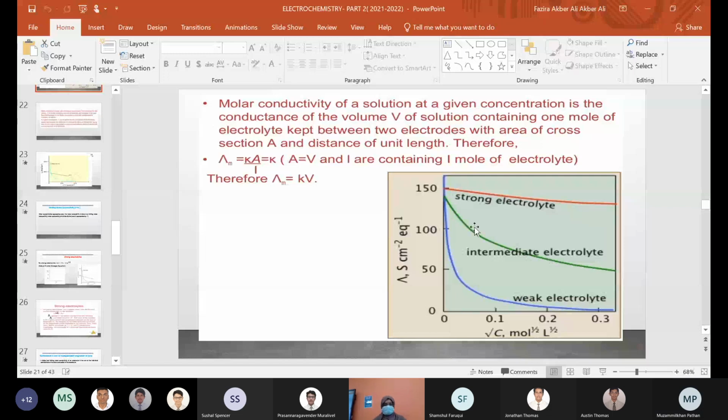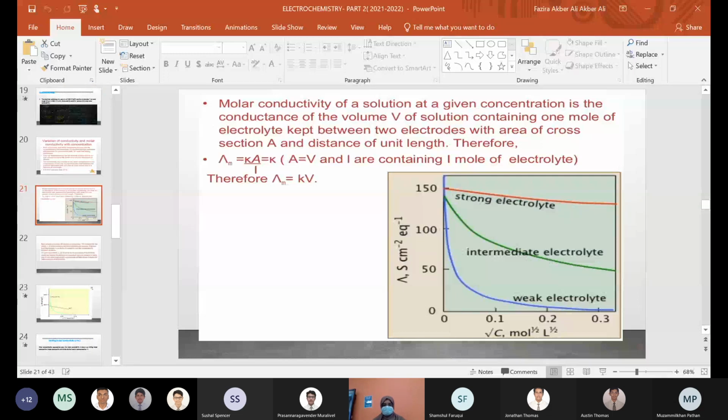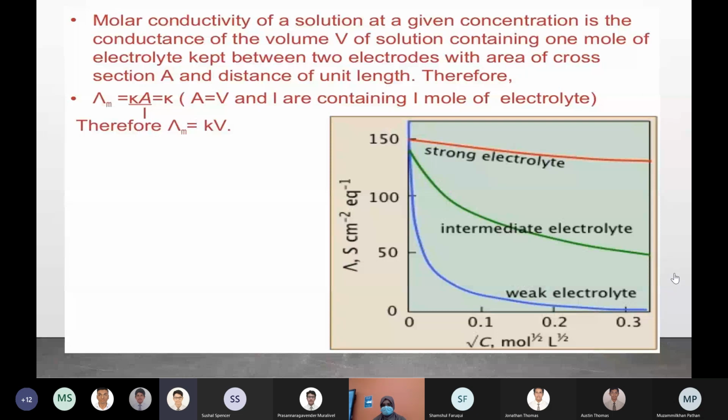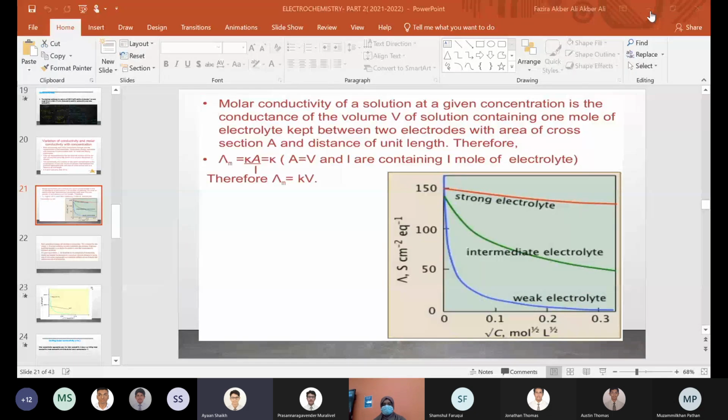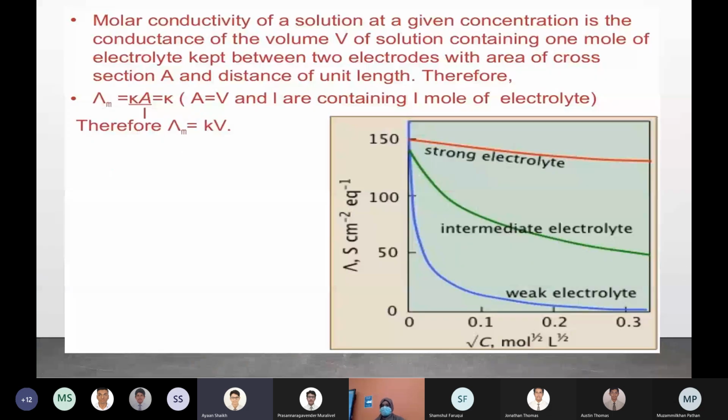Right. We were discussing this graph, yeah? Yes, ma'am. I want somebody to give the summary. Yes, Ayan. Ma'am, can you invite Krithia, please? Yes, Ayan. What were the points we discussed? Ma'am, we discussed the variation of conductivity and molar conductivity with concentration.